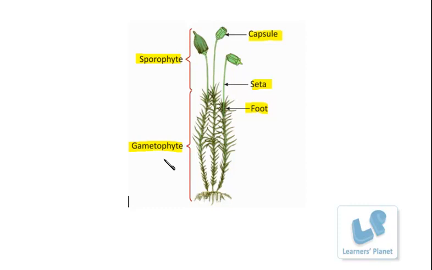So the gametophyte produces the sporophyte, and the sporophyte produces the gametophyte. This is how this life cycle goes on. In one phase, the gametophyte is producing the sporophyte, and in the alternate phase, the sporophytes are producing the gametophytes. So this is the structure and the reproduction of these plants.